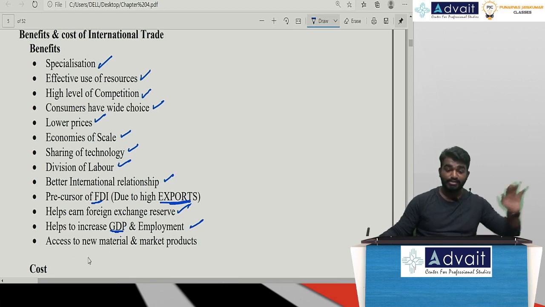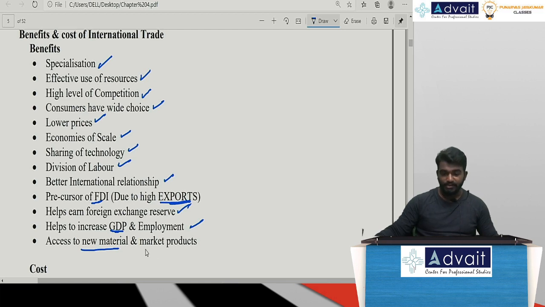Sir, we get access to new materials and new resources or new markets in order to sell our goods and services. Market productivities will also be more. So these are the list of advantages. You need not remember all. At least if you can remember 4 or 5, that will be great.